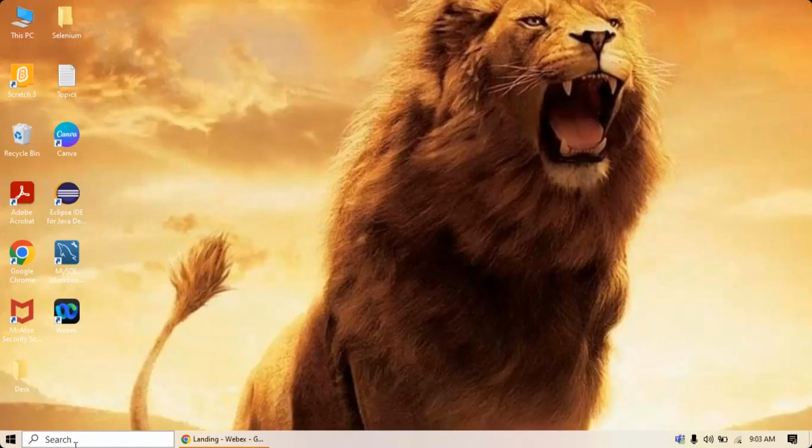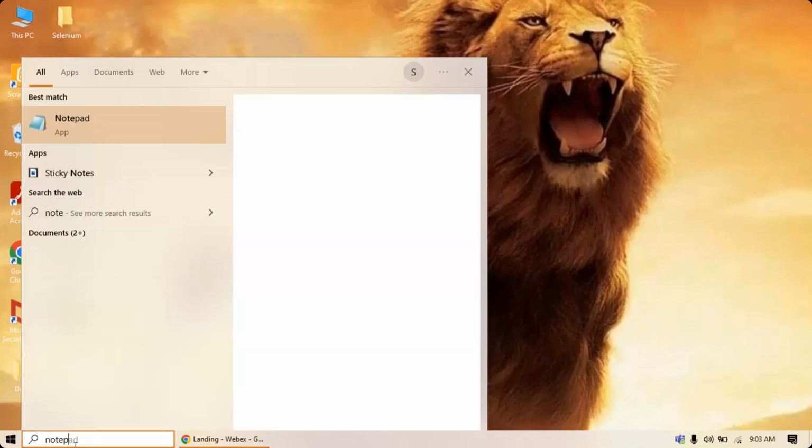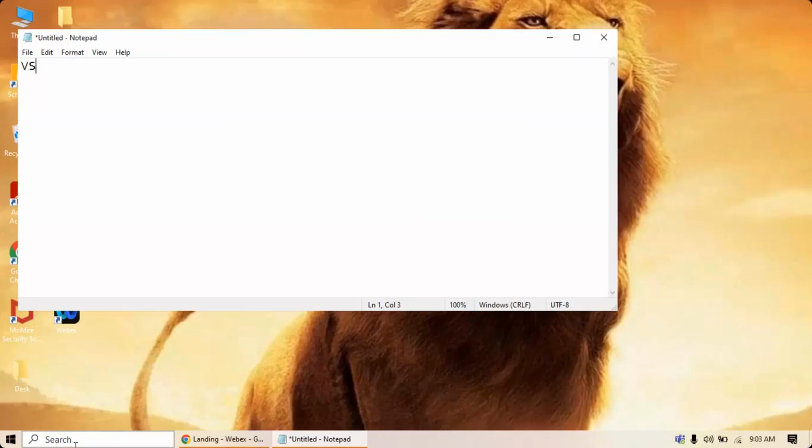Hello everyone. In this video, we are going to understand how to download VS Code. What does VS Code stand for? Visual Studio Code. This is an editor which is used to develop your source code. What is that and how are we going to make use of this editor to write your programs? We will see that in future. First, let's download VS Code, that is Visual Studio Code.